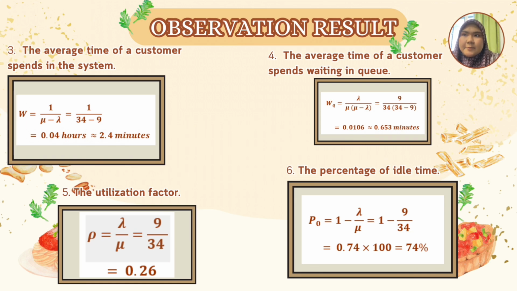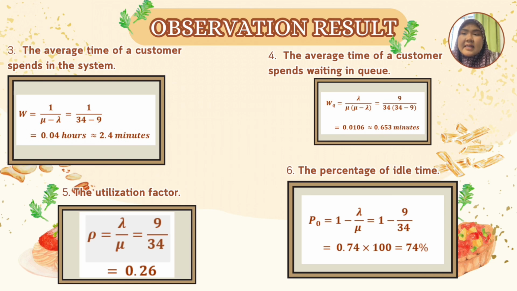Now the third one, we are going to find the average time a customer spends in the system, and the formula is W equals 1 over mu minus lambda. We insert the values, and we get 0.04 hours, but we need it in minutes, so times by 60, and the answer is approximately 2.4 minutes. The fourth is the average time a customer spends waiting in the queue. The formula is WQ equals lambda over mu times the bracket mu minus lambda, and the result obtained is 0.653 minutes.